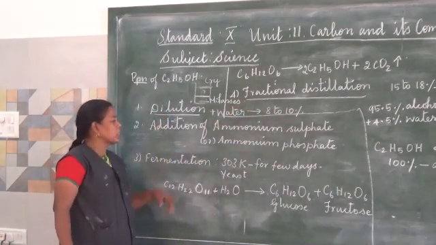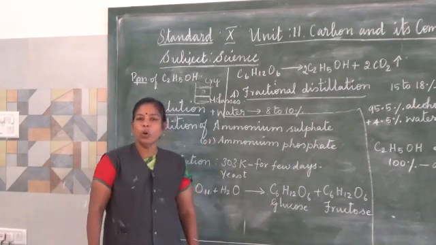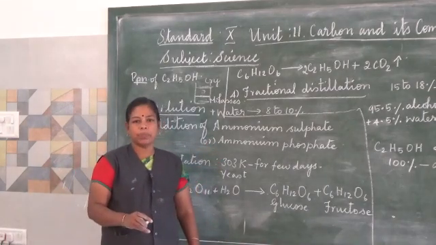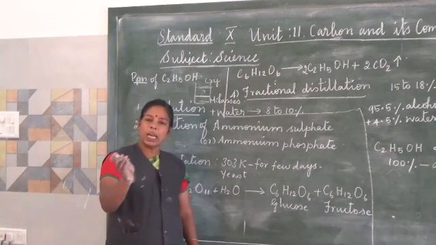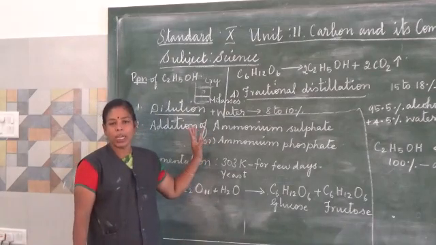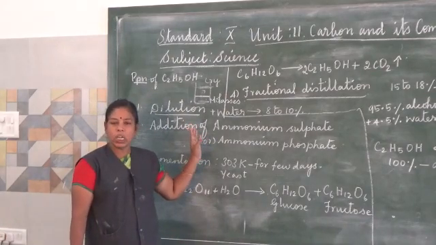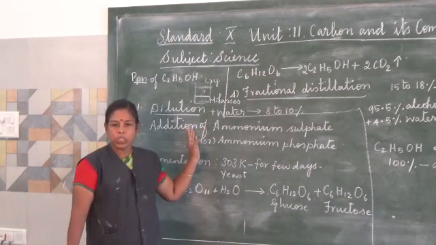And then the second process, addition of ammonium phosphate or ammonium sulfate. We know that all the agricultural products, whether it is rice, wheat or any of the agricultural products, already contain nitrogenous matter. And sugarcane is also an agricultural product, so that also contains nitrogenous matter.